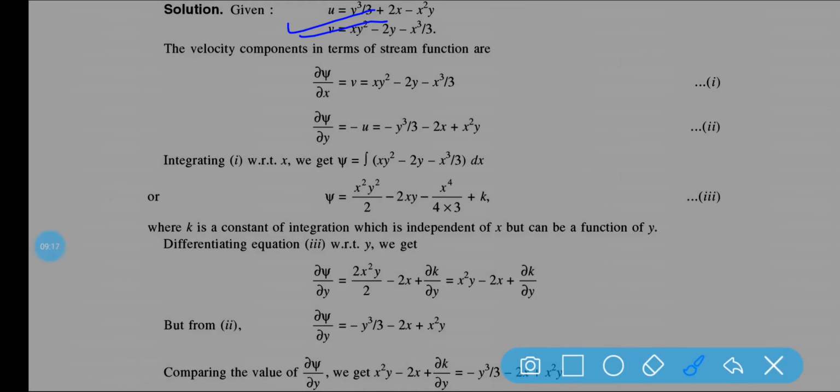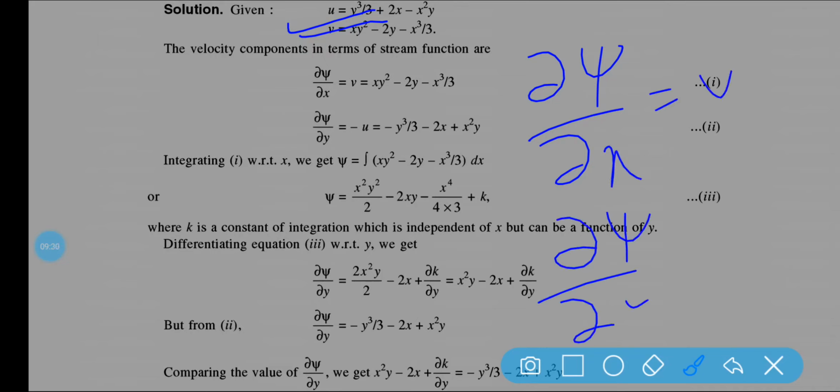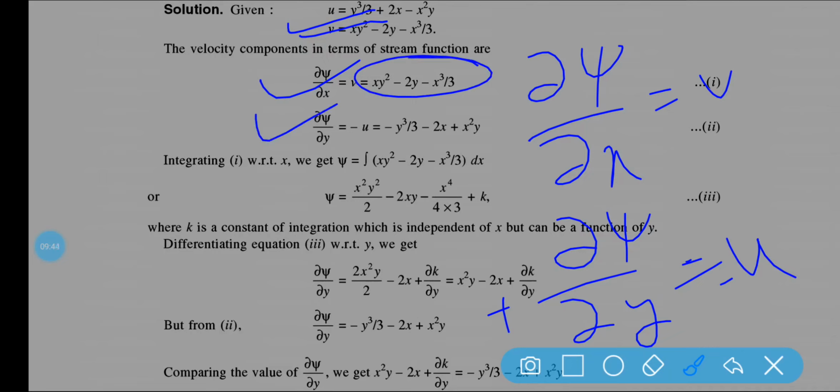First of all, you know the velocity components in terms of the stream function: del psi by del x is equal to v, and minus del psi by del y is equal to u. So it is written here, del psi by del x is equal to the given value, and del psi by del y is equal to minus u, the given value. Now you need to find out the equation of psi. First of all, integrate equation 1.